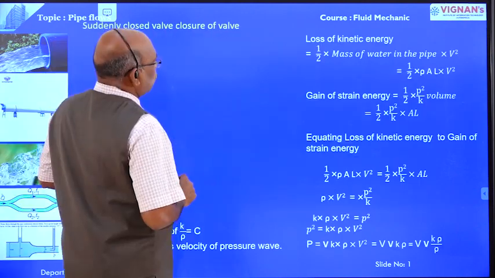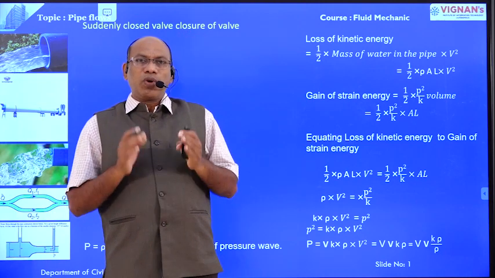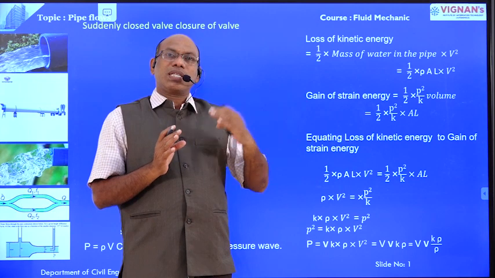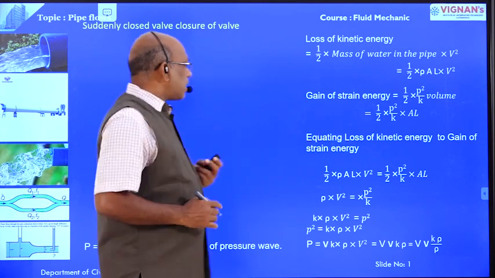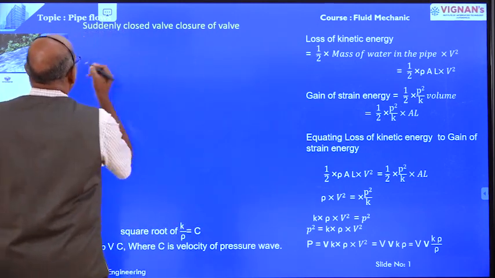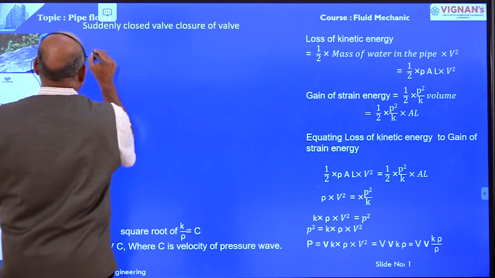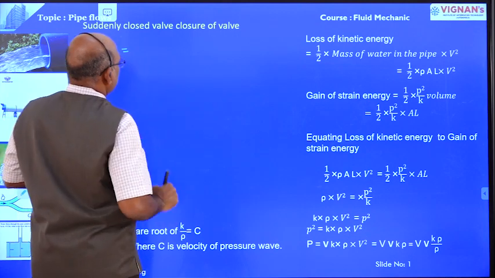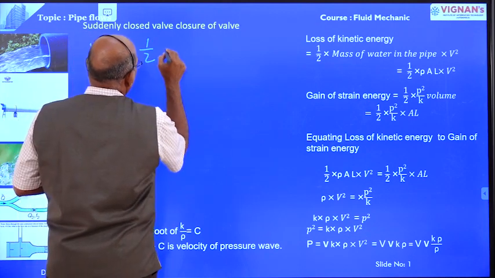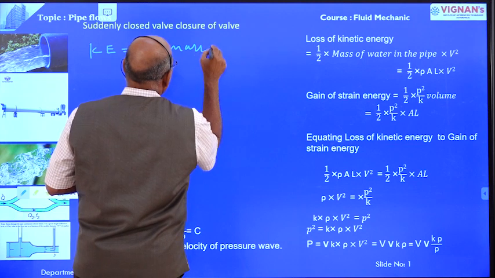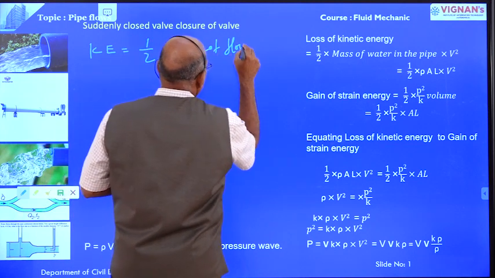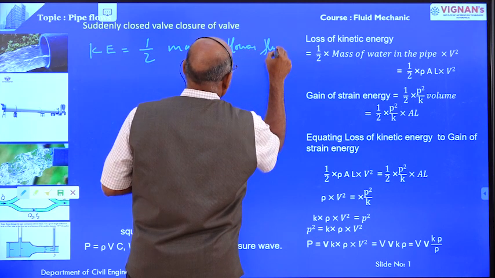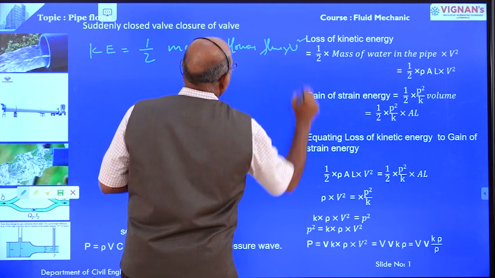Right, now here the kinetic energy of the flowing fluid must be equal to that converted into the strain energy stored. Now what is the kinetic energy of the flowing fluid? Kinetic energy of the flowing fluid is equal to half mass of flowing fluid into velocity square.